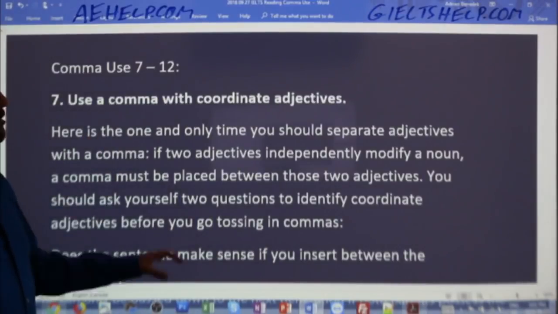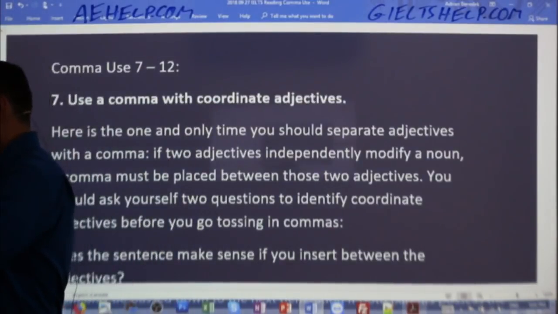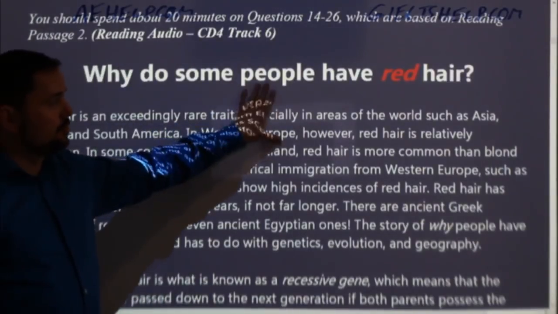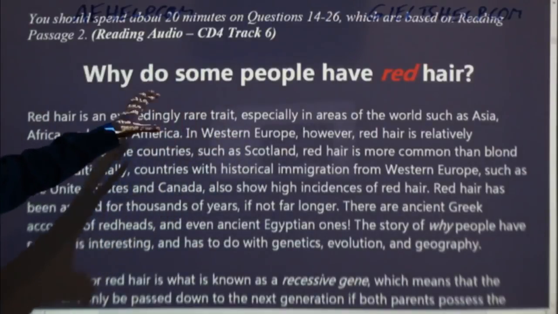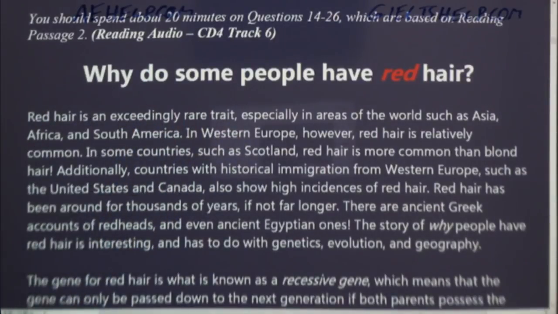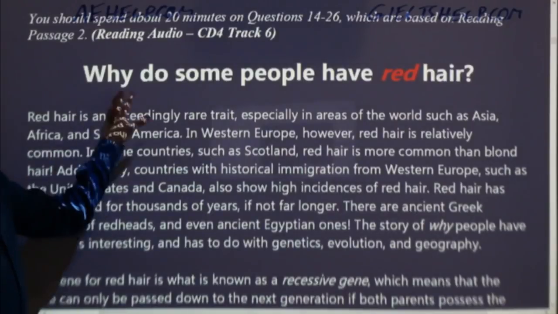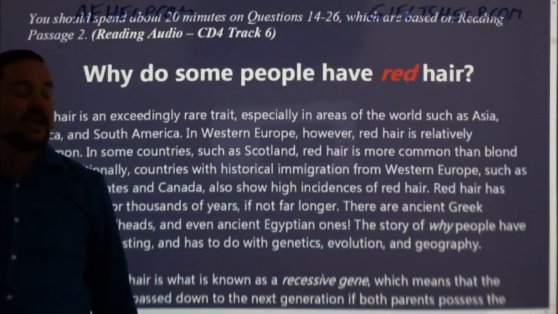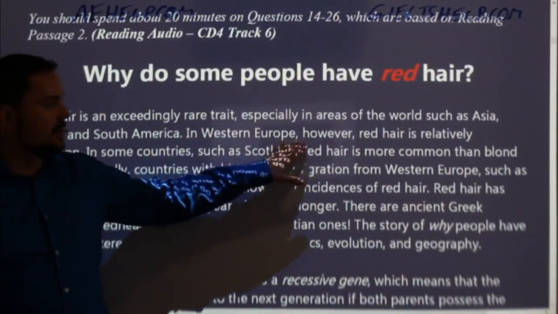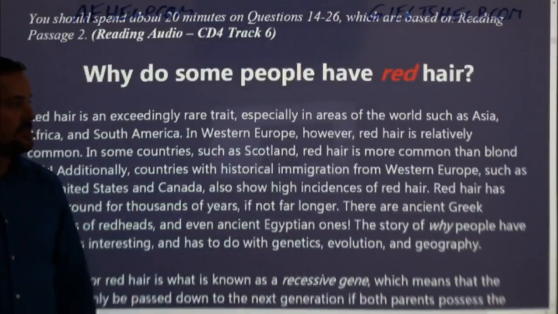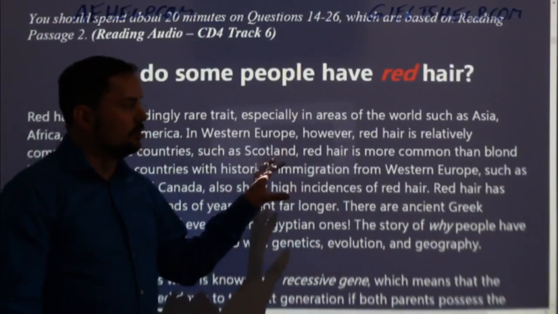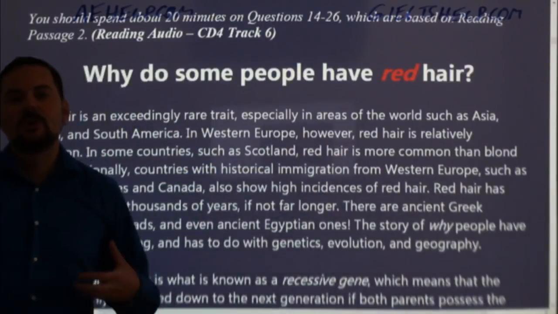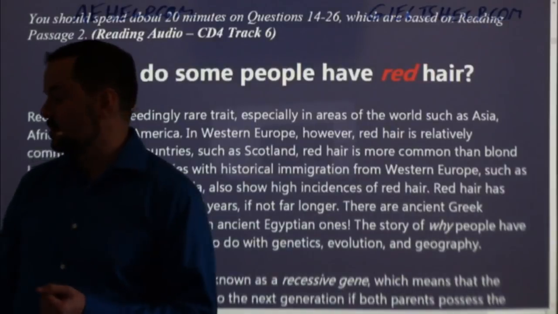All right, so first, let me show you real quick. This is the passage that we're going to be looking at. We'll also try to get to the questions on this passage as well, so it'll be a little bit of reading exercise also for the IELTS. The title of this reading passage is Why Do Some People Have Red Hair? And as you can probably already see in this first paragraph, there are commas used throughout these paragraphs. So in this case, our goal will be to identify why the author is using some of these commas once we understand some more of these rules.